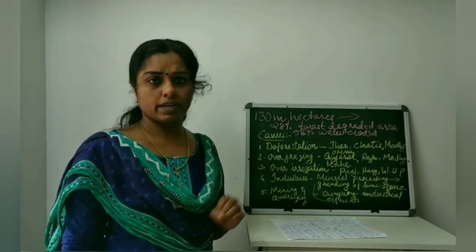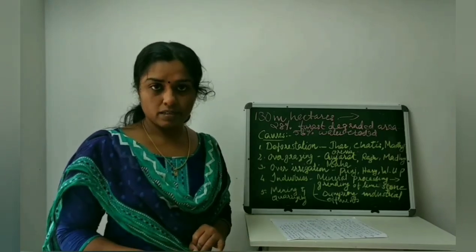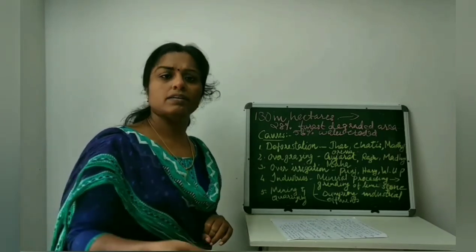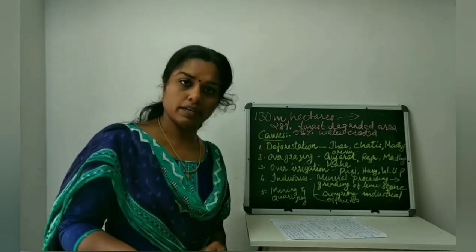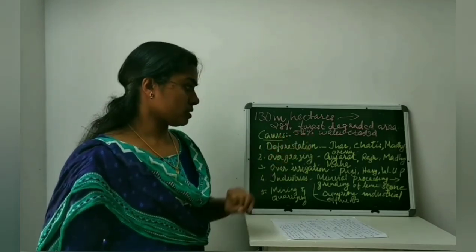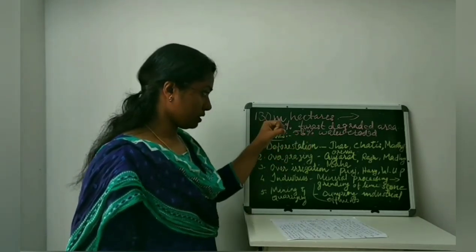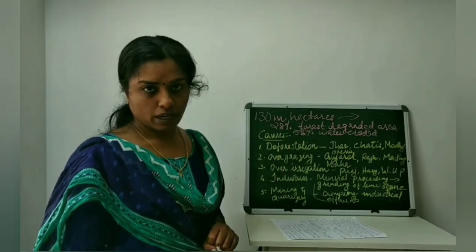That means because of the clearing of the forest there are no trees, so when rainfall occurs it may lead to soil erosion and other types of landscapes. So 56% of this 130 million hectares is water eroded area.